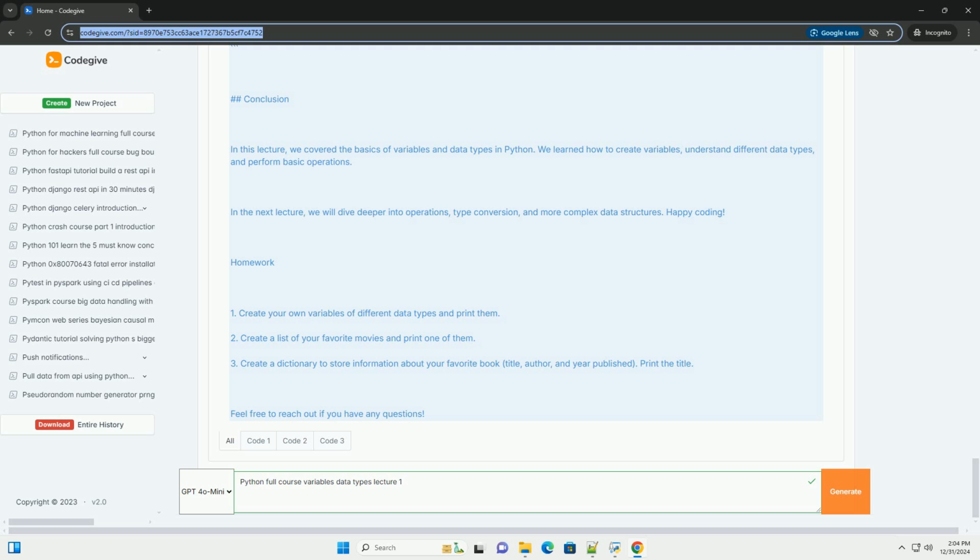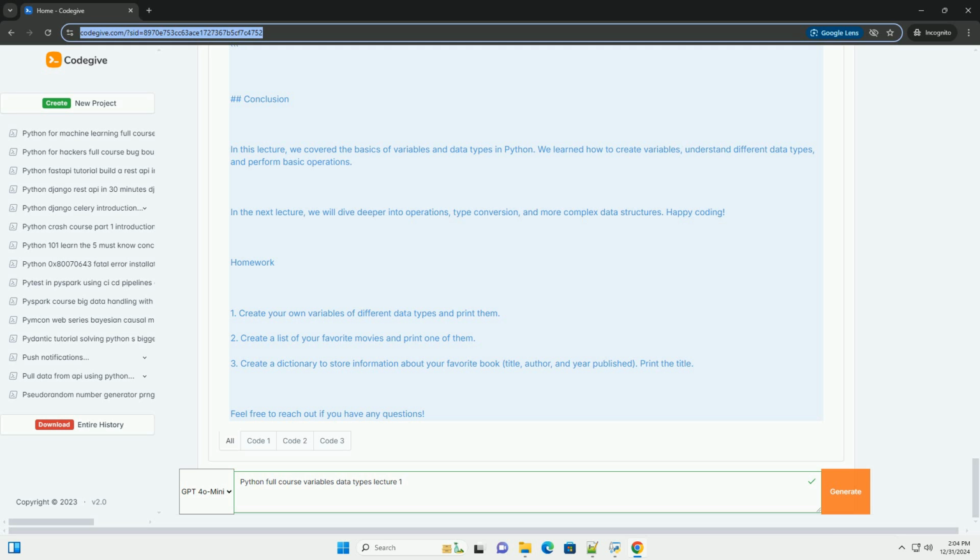Data types. Python has several built-in data types. Understanding these types helps you know how to use and manipulate data effectively. Here are the most common data types in Python. 1. Integer, int: whole numbers, positive or negative, without decimals. 2. Floating point, float: numbers that contain a decimal point. 3. String, str: a sequence of characters enclosed in quotes. 4. Boolean, bool: represents True or False.